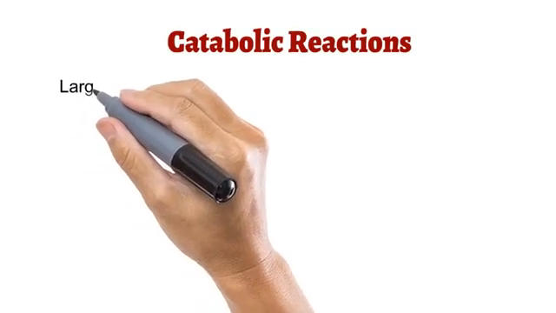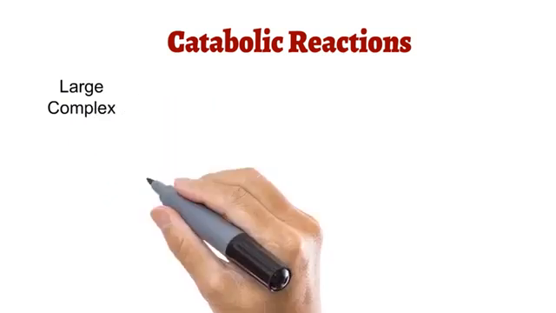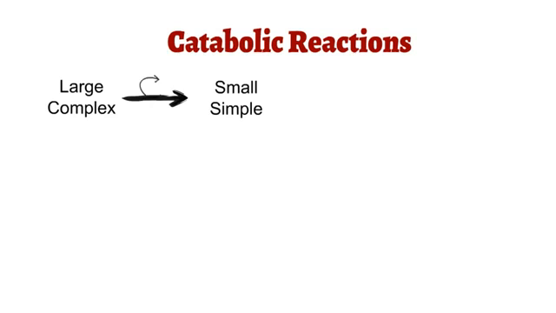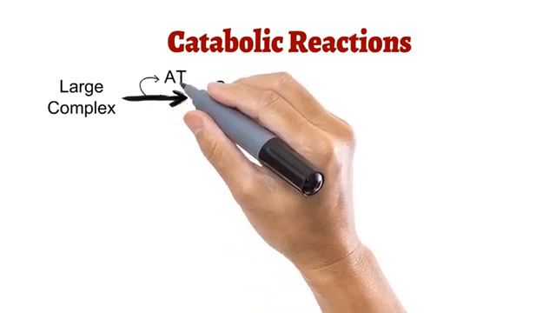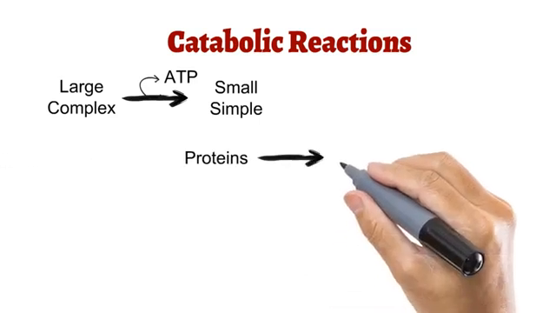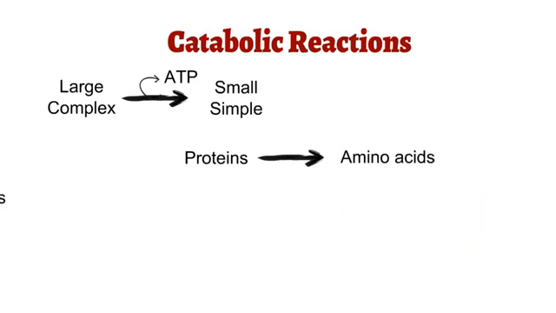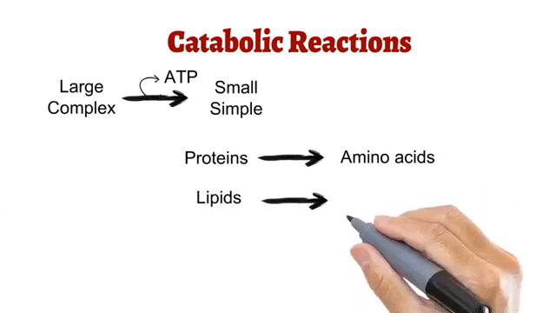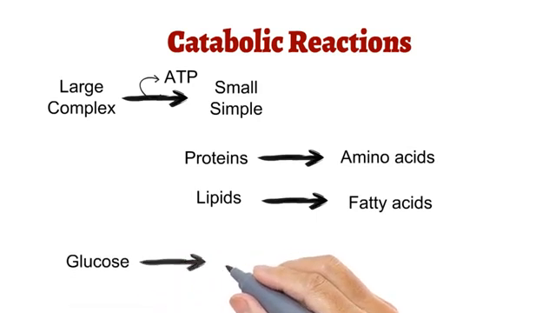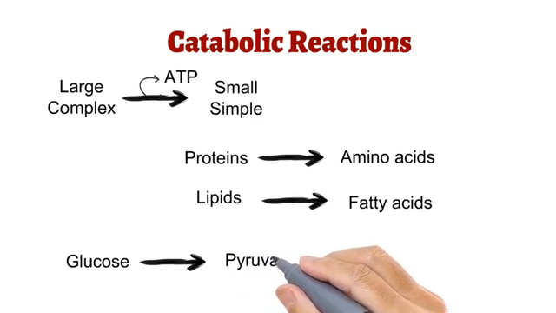Catabolic reactions are those in which larger and complex molecules are degraded into smaller and simple molecules. During these reactions, energy is released in the form of ATP. For example, conversion of proteins into amino acids and conversion of lipids into fatty acids. A classic example of catabolism is the degradation of glucose molecule into pyruvate.